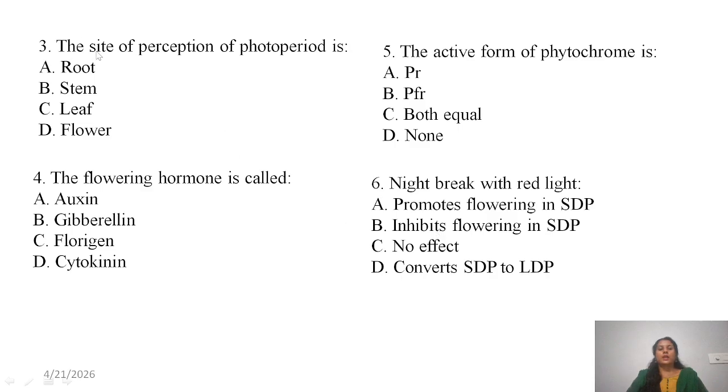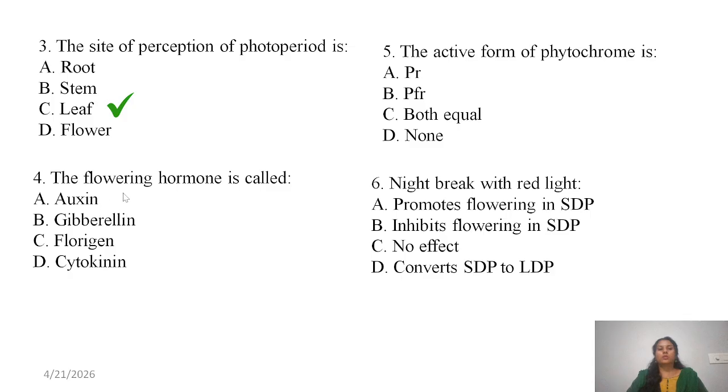The next one is the site of perception of photoperiodism, the organ of perception. So what is the organ: root, stem, leaf, or flower? The leaf is the organ which perceives the relative length of day and night. Next one: the flowering hormone is called.